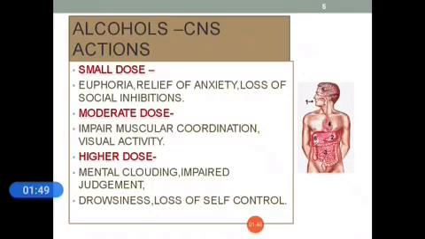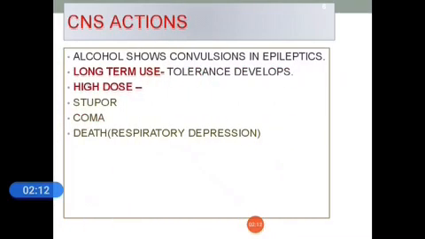What is the role of alcohol in the CNS? A small dose causes euphoria, relief of anxiety, and loss of social inhibition, and moderate doses mainly affect muscular coordination and visual activities. Higher doses cause mental clouding, impaired judgment, drowsiness, and loss of self-control. Alcohol can cause convulsions in epileptics. Long-term use causes tolerance. High doses result in stupor, coma, and respiratory depression, which results in death.